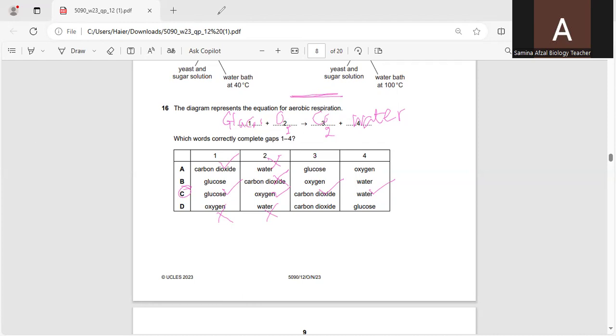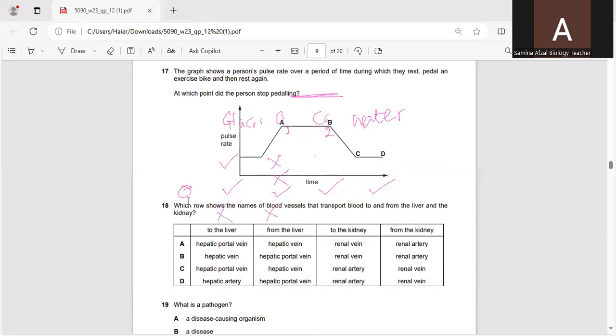Next, question number 17 and question number 18. Question number 17 is, the graph shows a person's pulse rate over a period of time during which they rest, pedal an exercise bike, and then rest again.